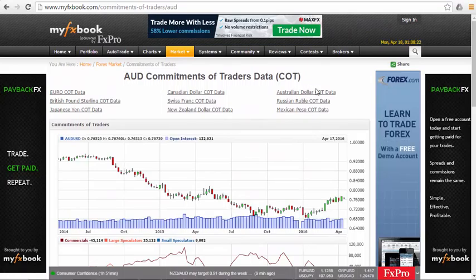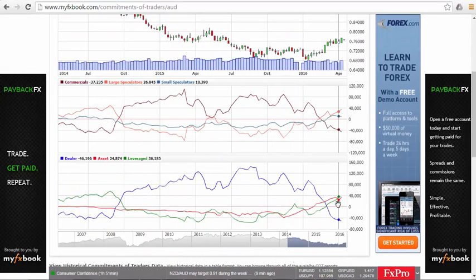Looking at the Australian dollar data here, we actually see that the asset managers have added to their long positions. They've gone from 24,000 to 32,000, whereas the leverage money, which are the speculative players, again, have slightly reduced their long positions from 36,000 to 34,000. So overall, based on the COT data here, Australian dollar is still bullish.